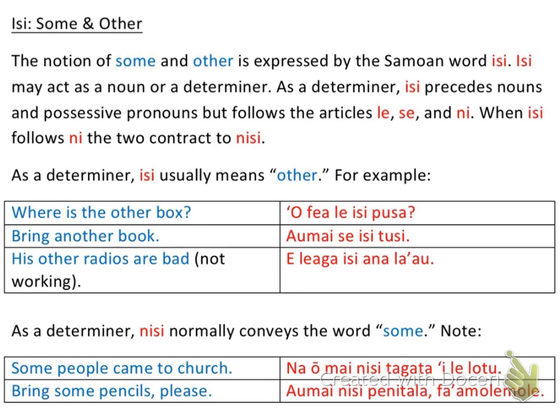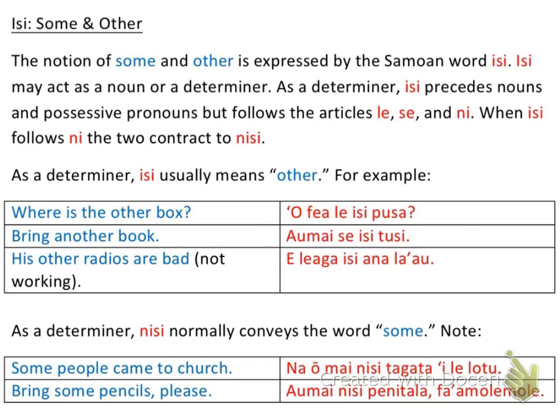So the way that I say that, I say EC, that comes before my object, which is la'au, which is radio, and then I also put that before my possessive pronoun, and that's ana, and that is the plural version of his, okay? So hopefully that's making sense, and we're going to move on. If you do need to go back and rewind, I encourage you to do that now, okay?